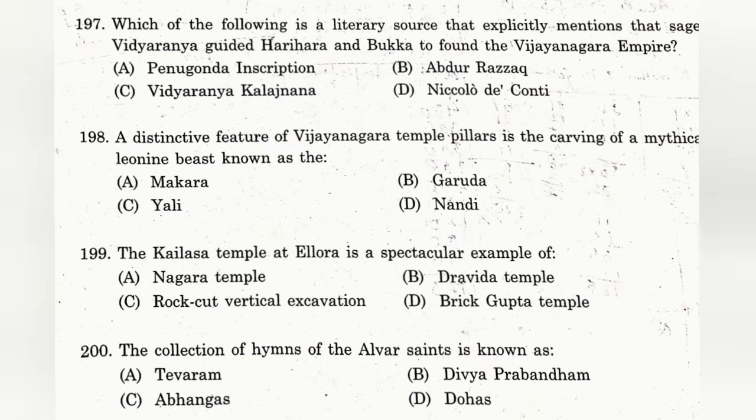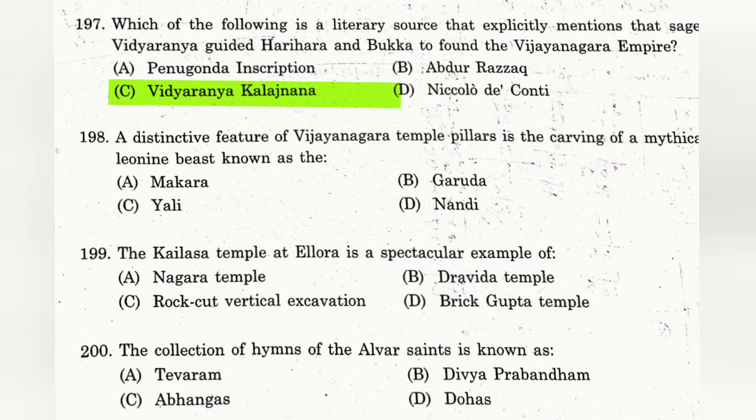Question number 197. Which of the following is a literary source that explicitly mentions that sage Vidyaranya guided Harihara and Bukka to found the Vijayanagara Empire? The answer is C. Vidyaranya Kalajnana.